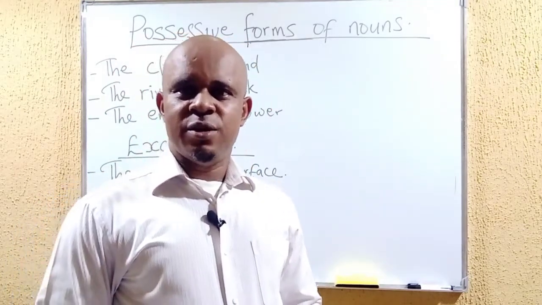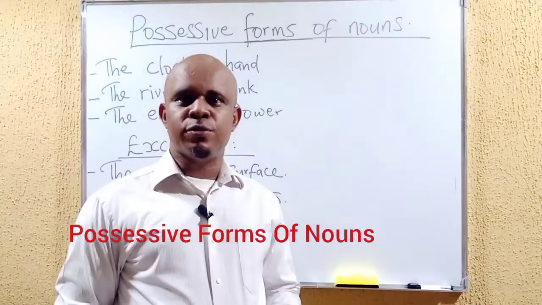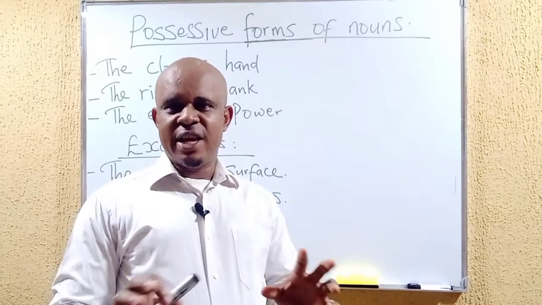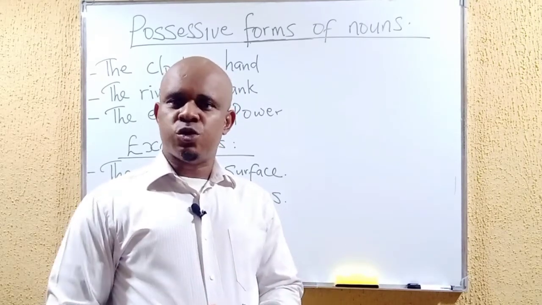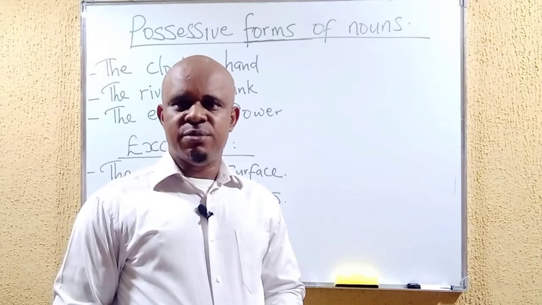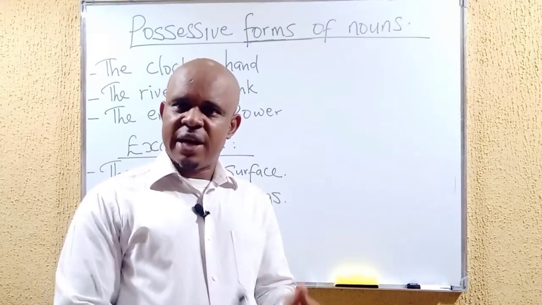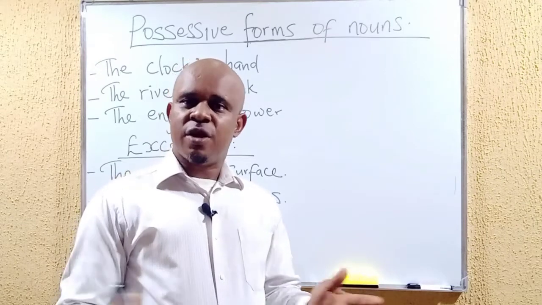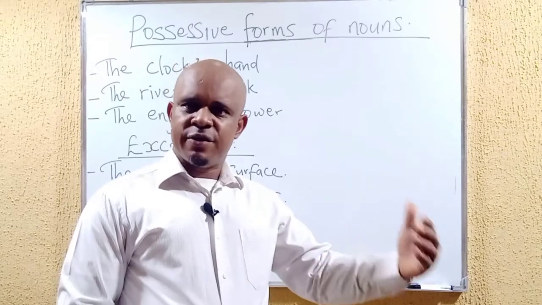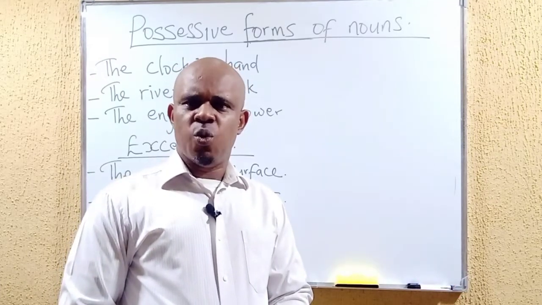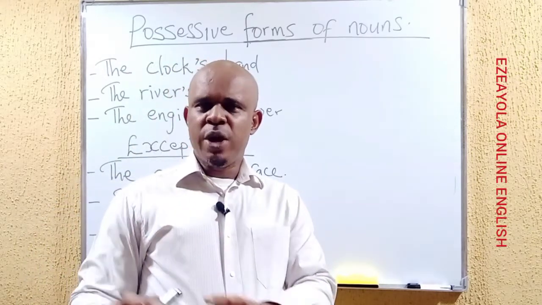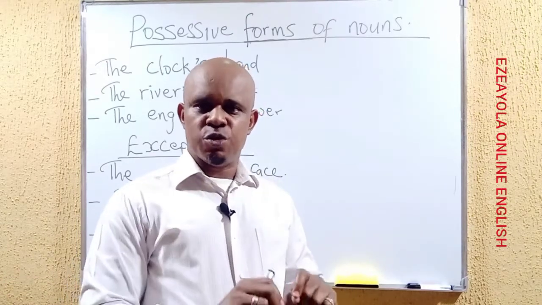In today's tutorial, we shall be talking about possessive forms of the nouns. Normally, we should know that nouns are names. They are names of whatsoever you can think of. When we mention nouns, we are talking about names. Names of persons, names of animals, names of places, names of concepts, names of ideas, names of whatever, even the days of the week, the months of the year, whatever name. And of course, you know that everything in life has a name. So when we mention nouns, we are referring to names.